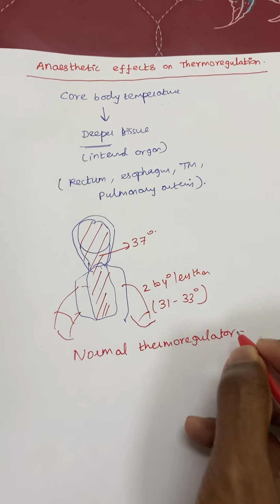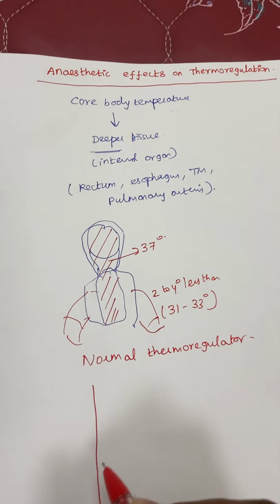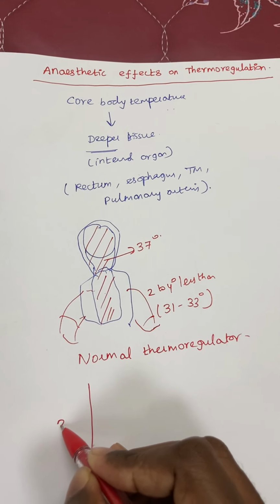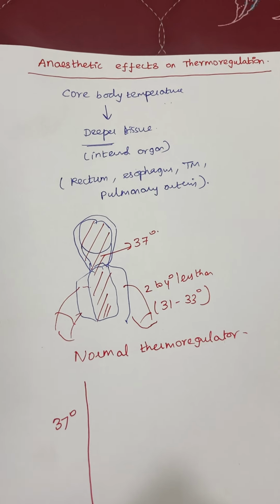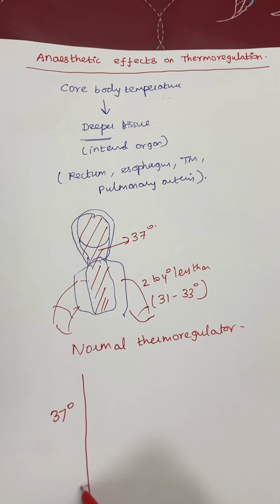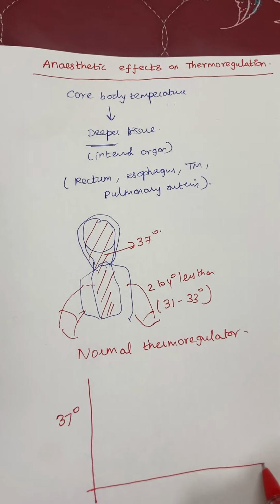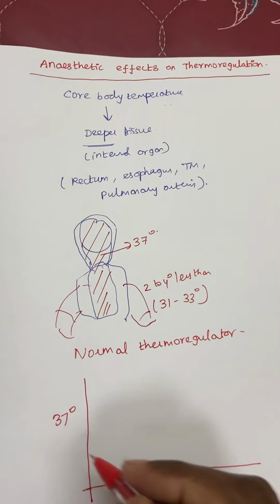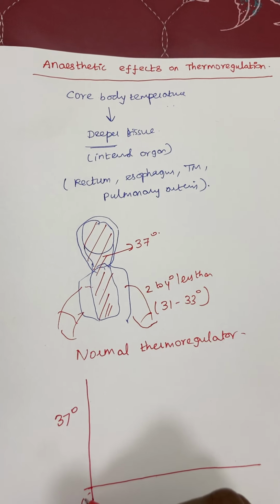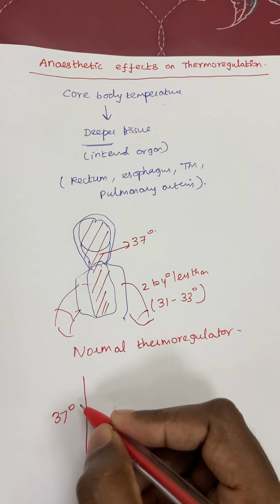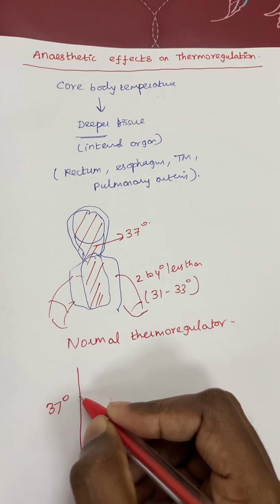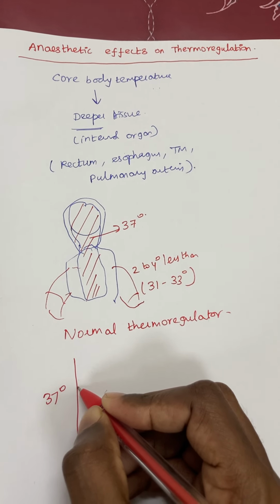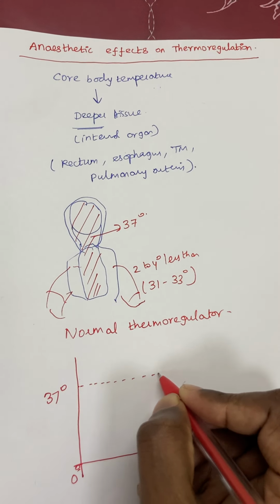Just consider this graph: temperature on one axis and time, the duration of the temperature, on the other. This is 0 degrees and this is 37 degrees. Normal body temperature is maintained around this range, 37 degrees centigrade.